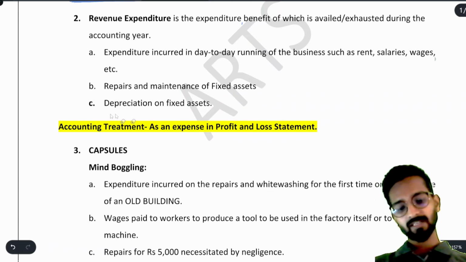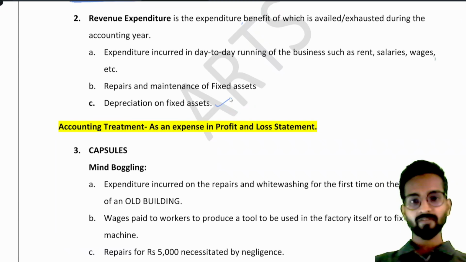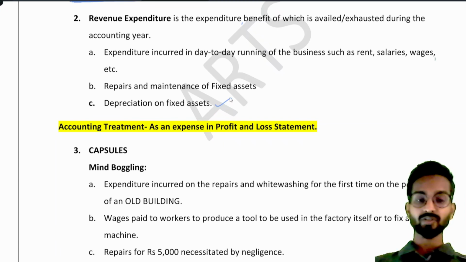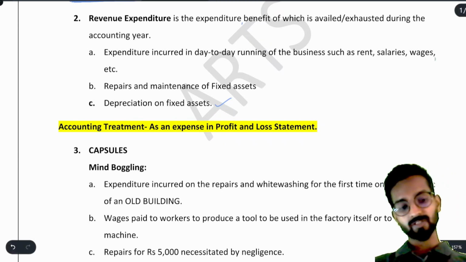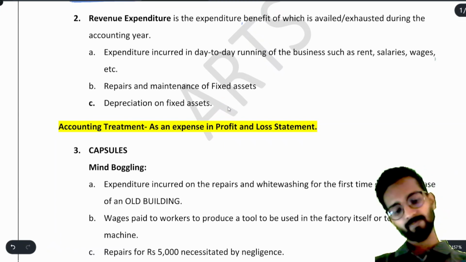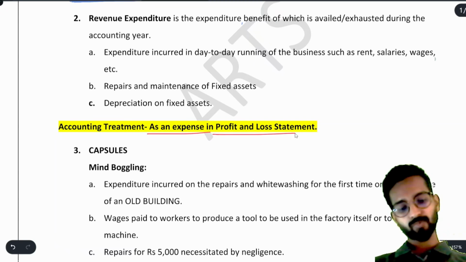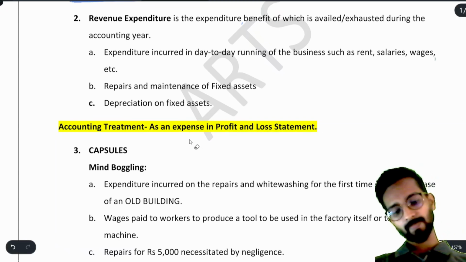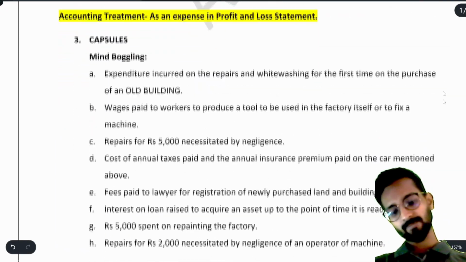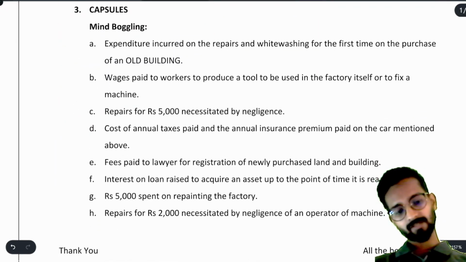Then again after that, depreciation on fixed asset. Depreciation on fixed asset means we are charging depreciation every year, because we are using those fixed assets every month, almost every day, obviously. So that is also your revenue expenditure. Simple. Now the accounting treatment for that is, it is an expense in the profit and loss statement. Simple enough. Now we will do some quick checks.